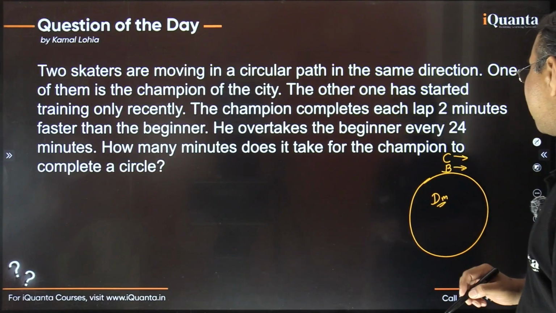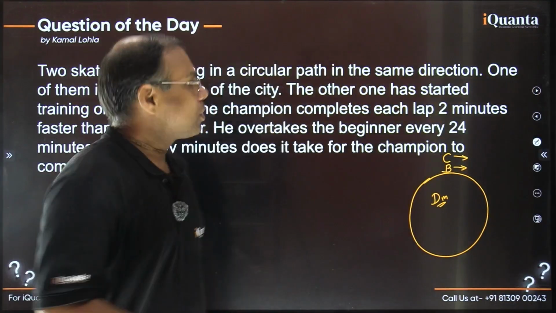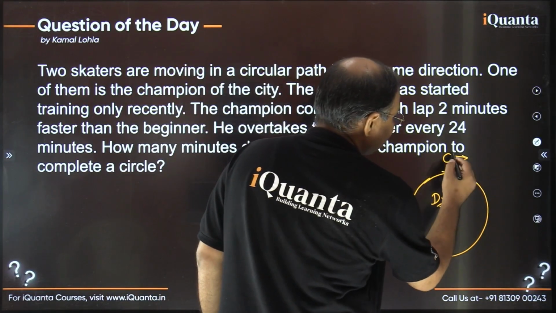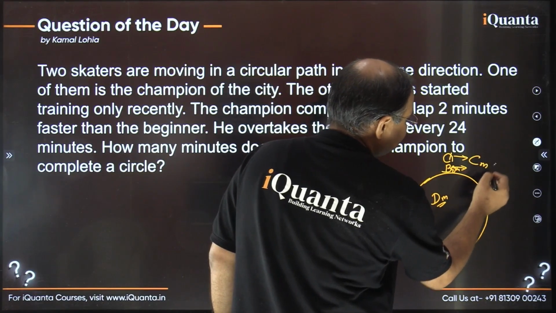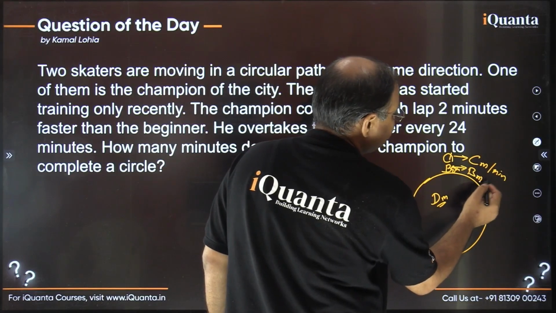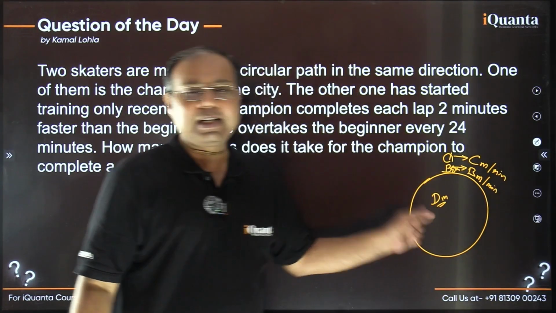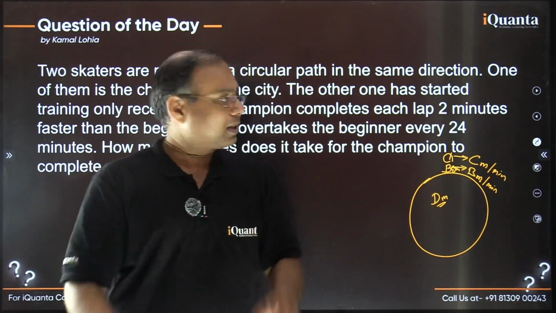So how do these numerical terms mentioned here correlate? The speed of champion is C meters per minute, the speed of beginner is B meters per minute, and one lap's complete distance is D meters. Fine. So that's all the variables now. We have assumed all the things which were required.